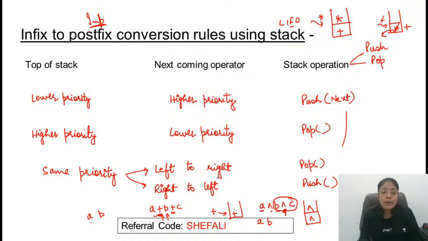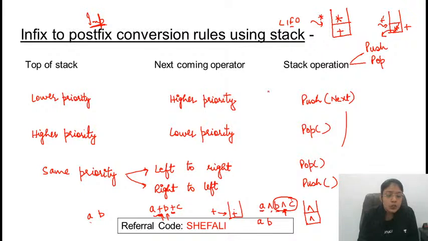So if it is left to right associative, then it will perform the pop operation. If it is right to left, then it will perform the push operation. Make sense? These rules are very easy. There is nothing else in the rest of the algorithm. If an operator is coming, then you need to consider these rules. If it is an operand, you are scanning an expression, then just print it as it is.